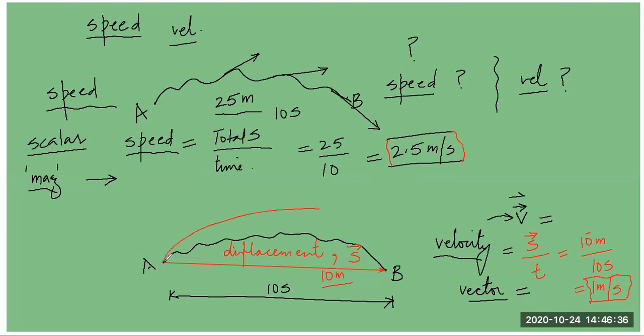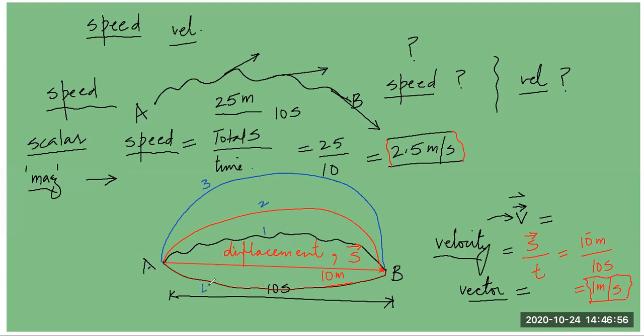It can go like this, it can go like this also, it can go like this also.